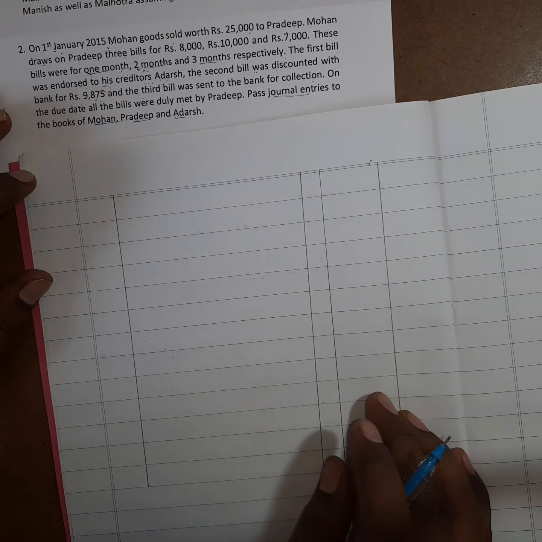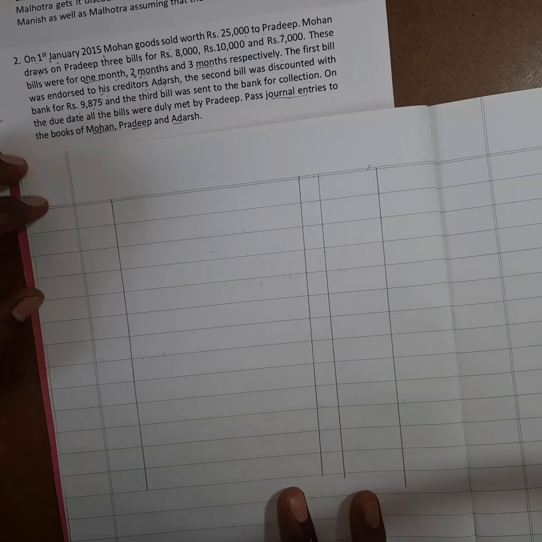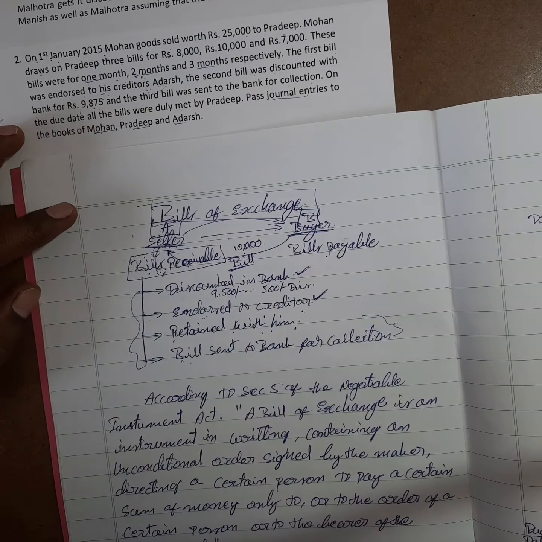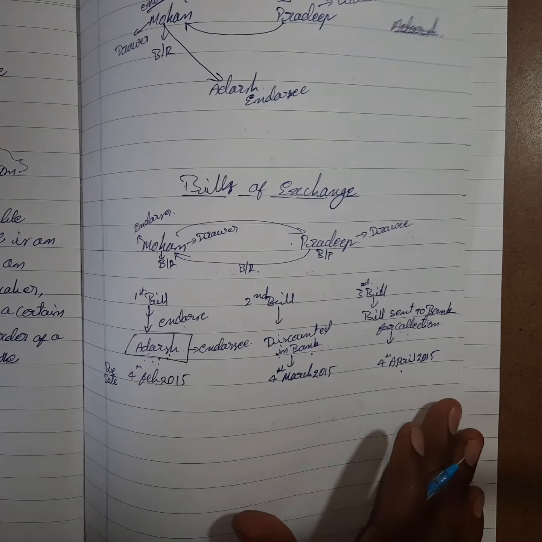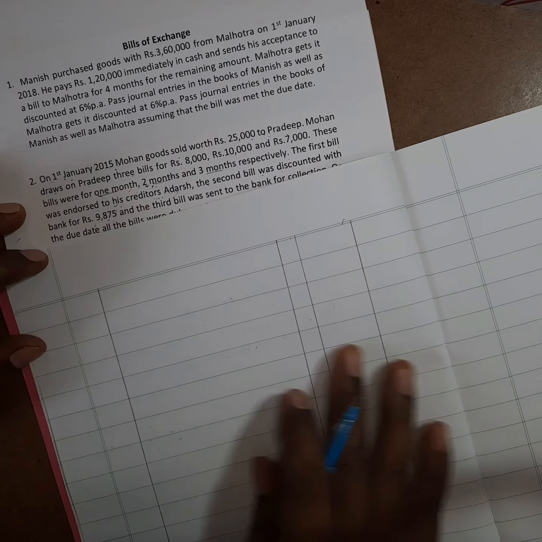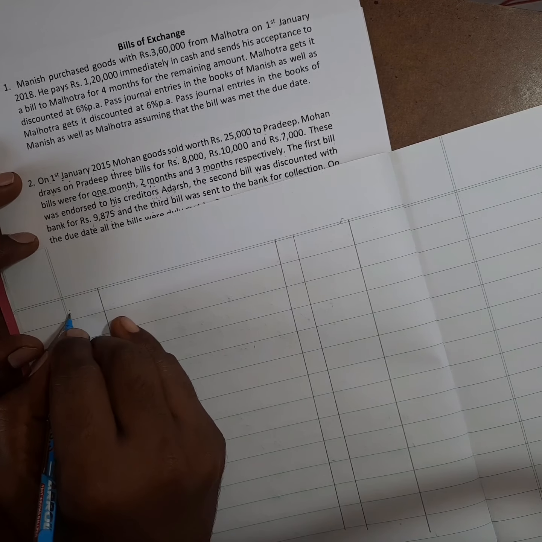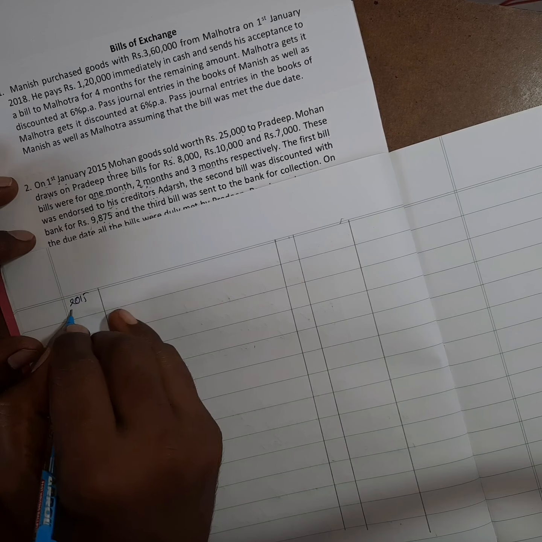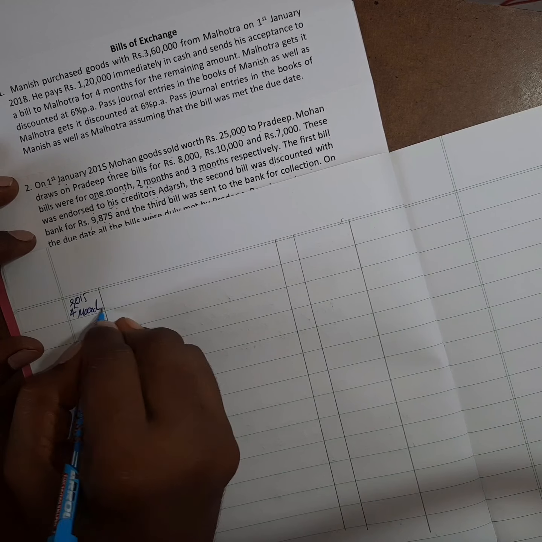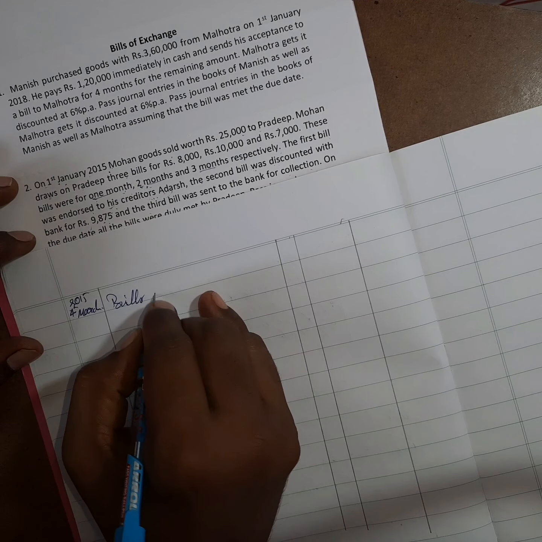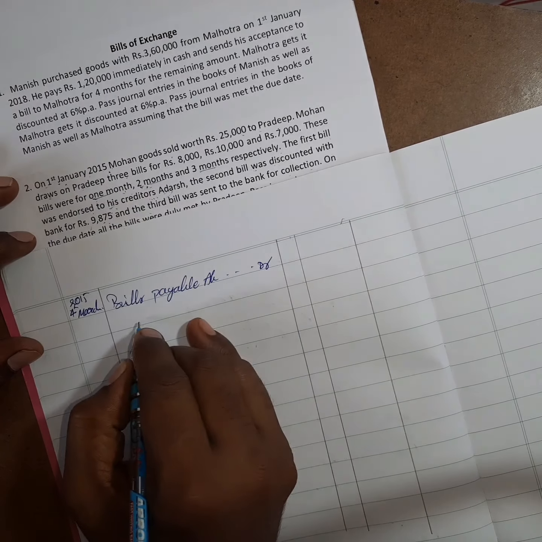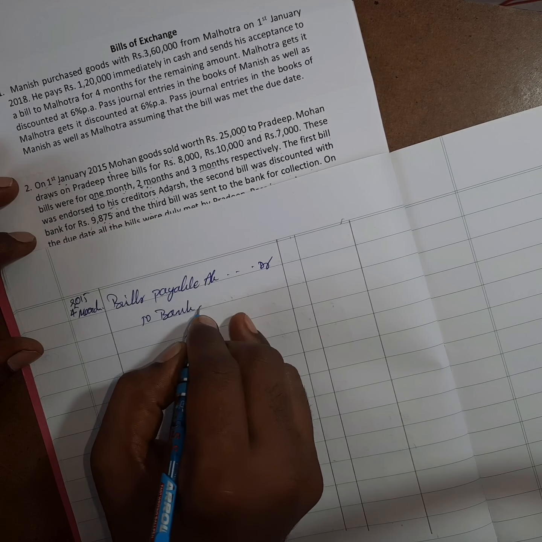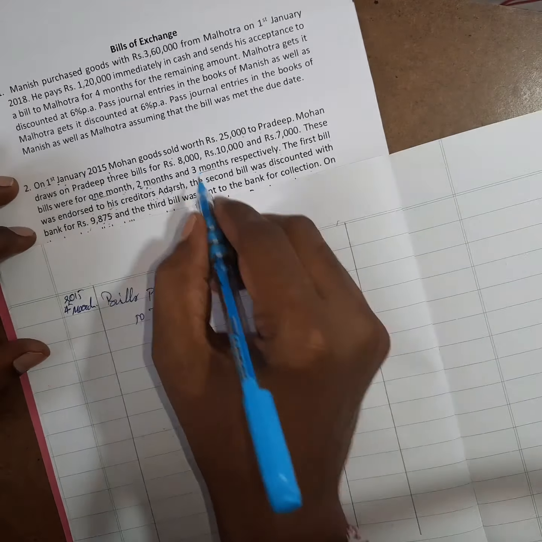Next, the second bill also is honored on the due date. The due date of the second bill, here we are seeing, is 4th of March. Okay, that is the due date. On the due date, Pradeep paid the amount to Mohan. So write the date 4th March. Bills payable account debit to bank account. So the second bill amount is 10,000.